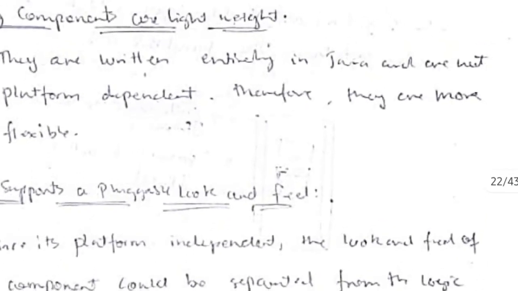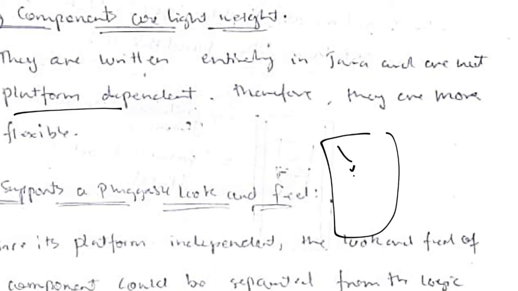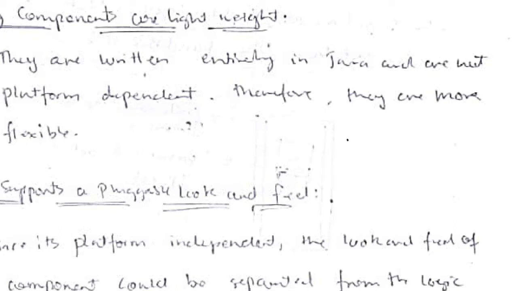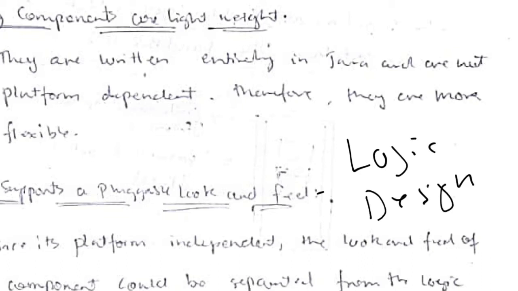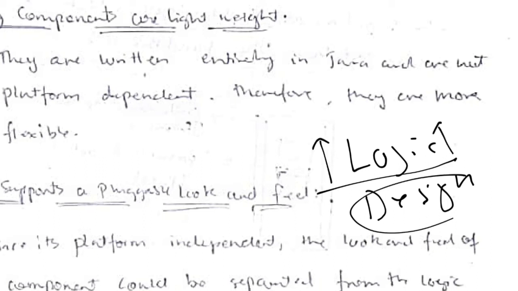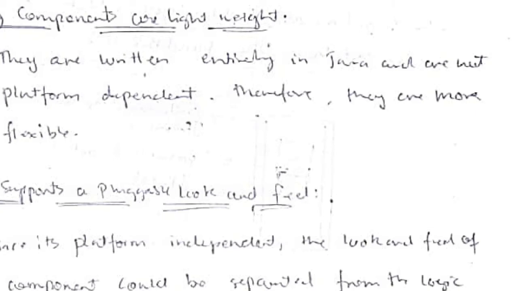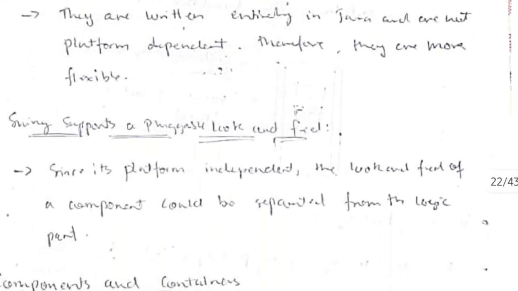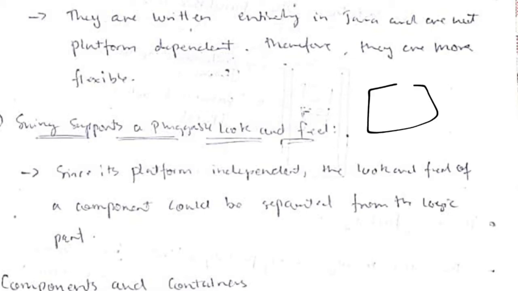See here, since we can implement the design and everything, like where to place the button here and what is the design of the button and other things, it's platform independent. Okay, so here we can separate the logic part and the design part of the app which you are developing. Okay, so the logic part is developed by the other Java program and the design part is developed by Swing. Okay, so it was not the case in the previous one where it was platform dependent, so we could not separate the logic part of the code from the design part. If you made any change in the design part, some side effects would happen in the logic part also. Okay, but here we can develop these both domains separately. Okay, so these are the two key features of Swing.